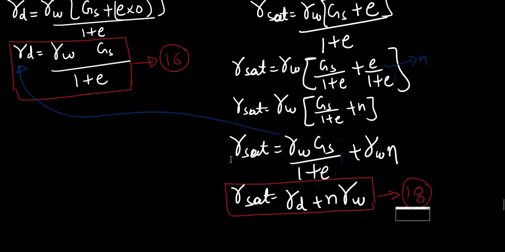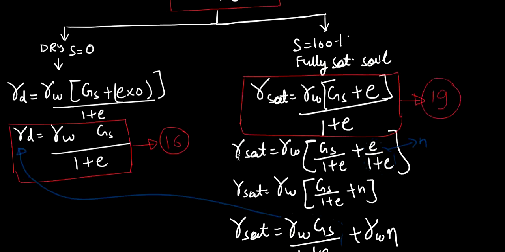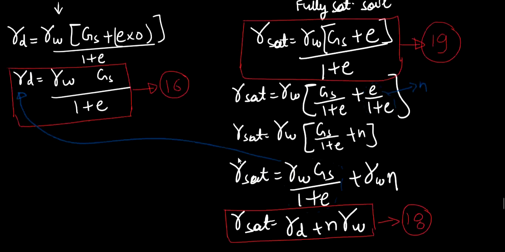You can use both equations in order to compute the value of gamma sat. So I think we should number the earlier equation also. Let's number this as the 19th equation. You can use both equations 19 and 18 as per the data given in the question.